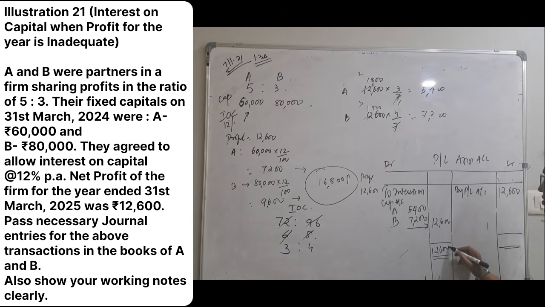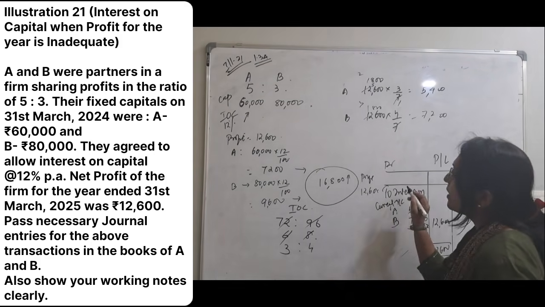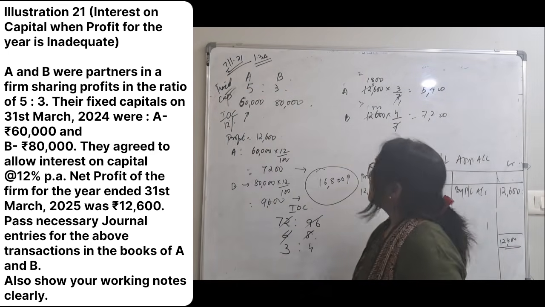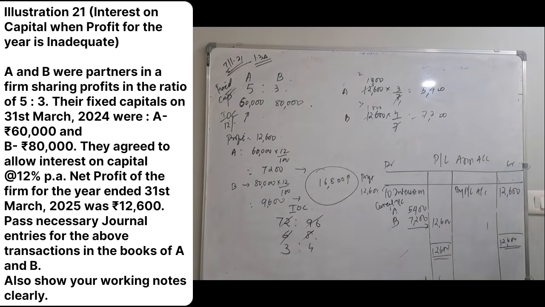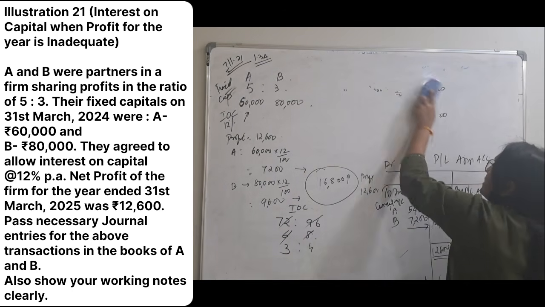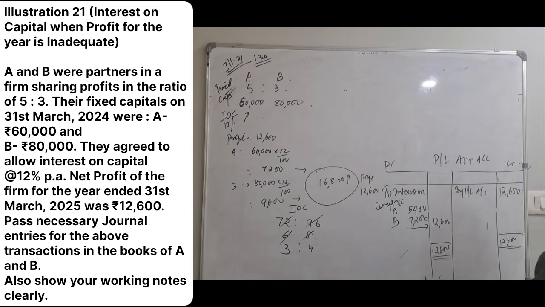You all want me to write the journal entry for this? The journal entry will again be the same. But here instead of capital, it is going to be current account because we have fixed capital account. So I am going to write the journal entry. First journal entry is interest on capital provided.